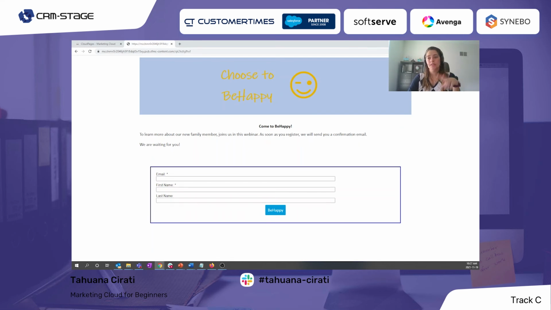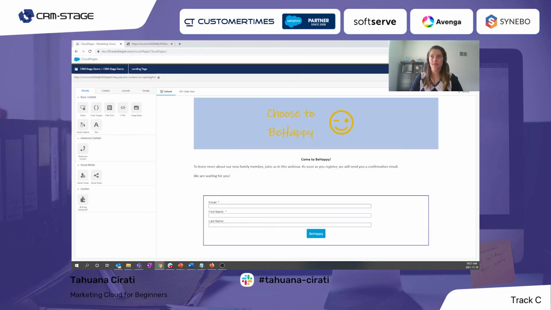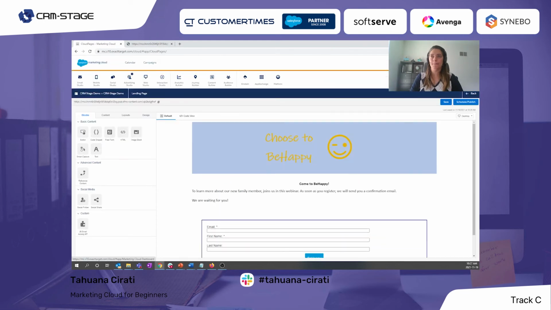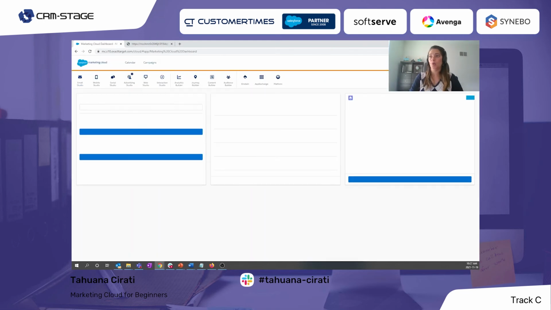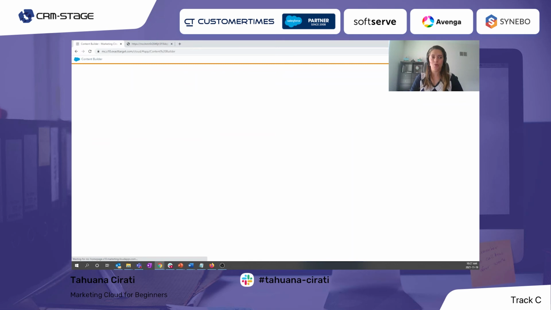Of course, this is just a test instance, our internal instance, so we don't have the SAP configured and anything. So all the links and the images, everything will have the Marketing Cloud, the ExactTarget link. But in a real implementation, it's possible to do some branding with these links and images and everything. So now when we submit this form, this will be saved in a data extension. Usually I test it just after to make sure that everything is okay, but because of the time, let's go directly to the email.